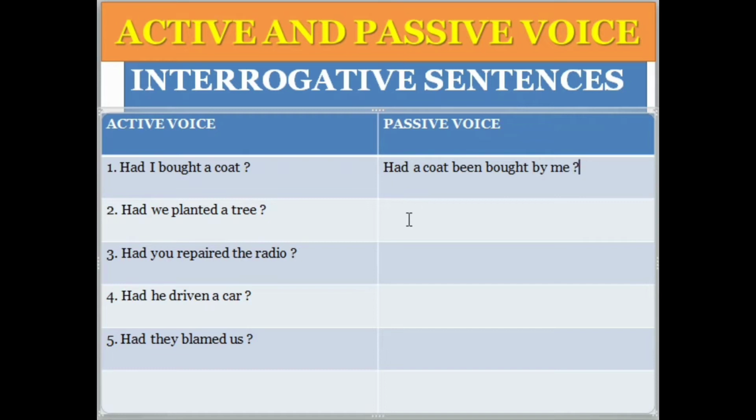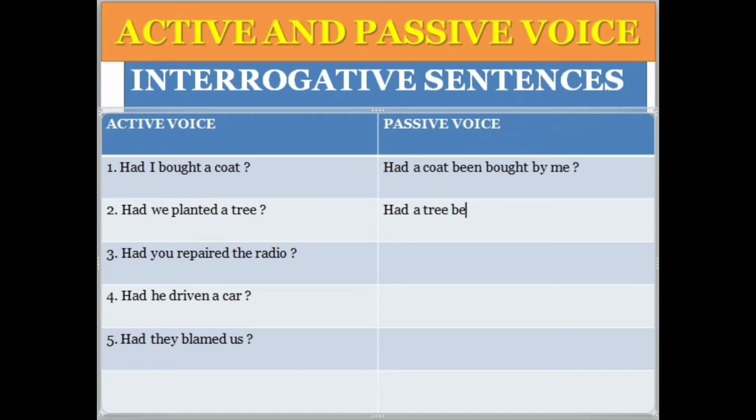Had we planted a tree? So again we can say had a tree. Here we is the subject and a tree is the object. So here the object will come to the subject. Had a tree, here is the subject.